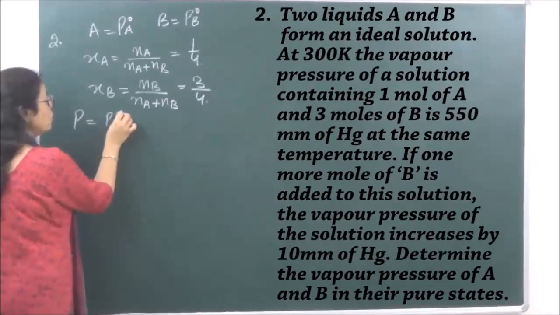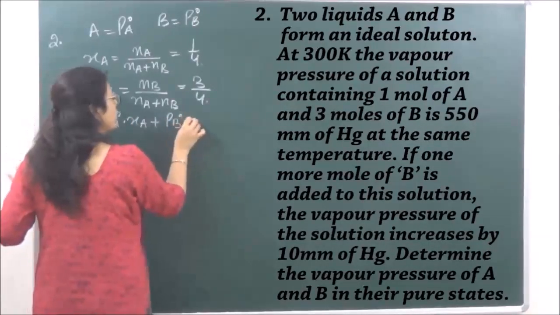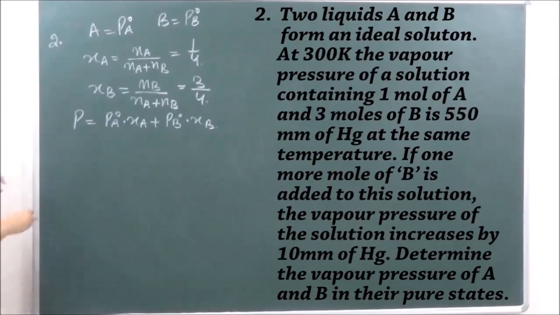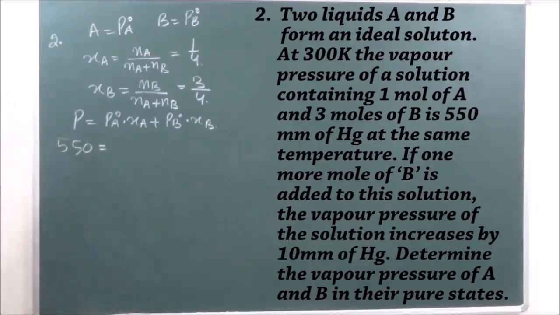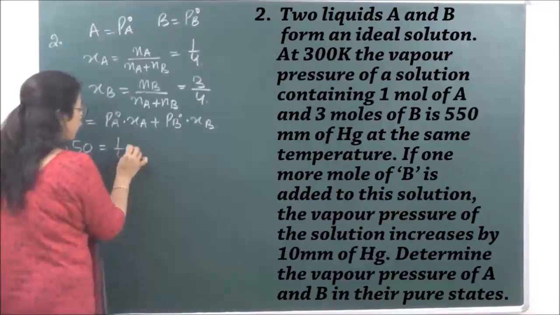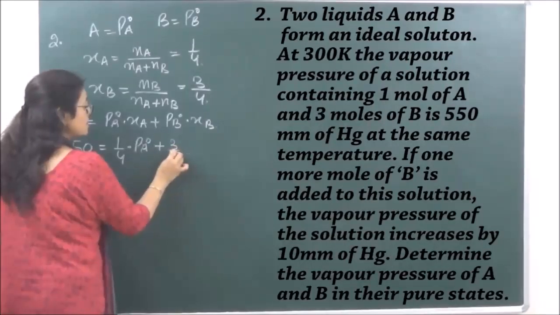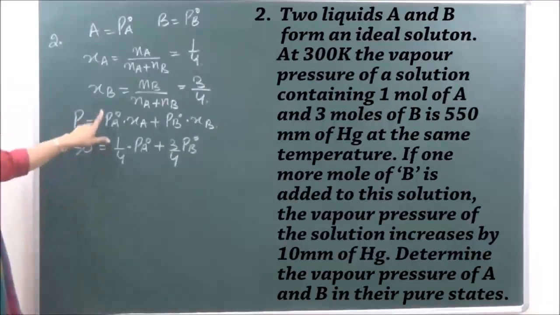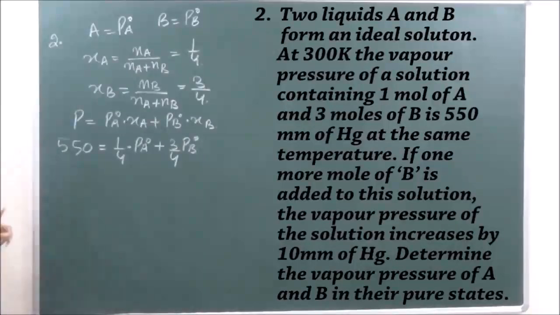Now total pressure will be equal to PA naught into XA plus PB naught into XB. Total pressure given over here is 550. That will become equal to 1 by 4 into PA naught plus 3 by 4 into PB naught, as XA is equal to 1 by 4 and XB is equal to 3 by 4.